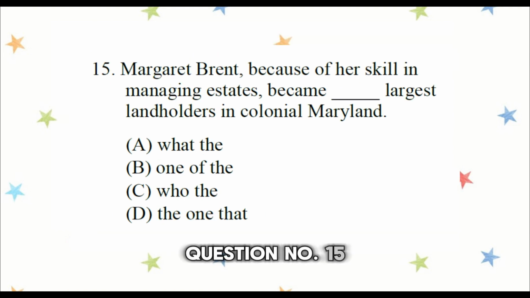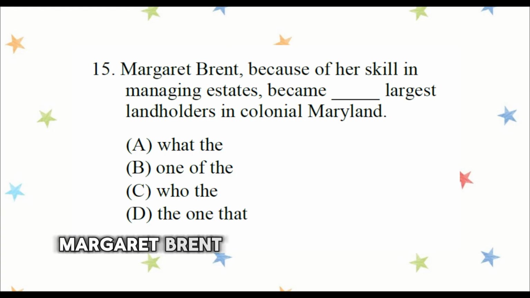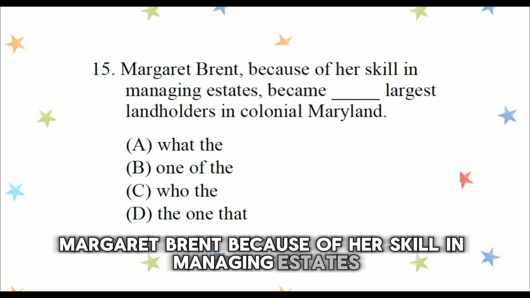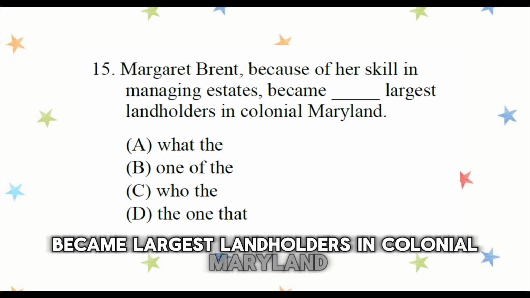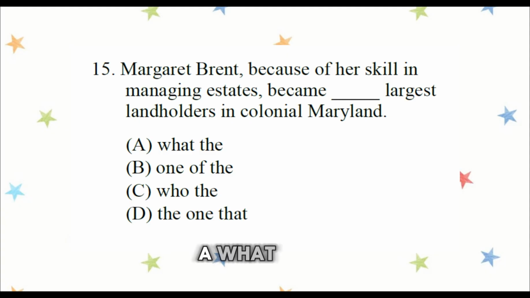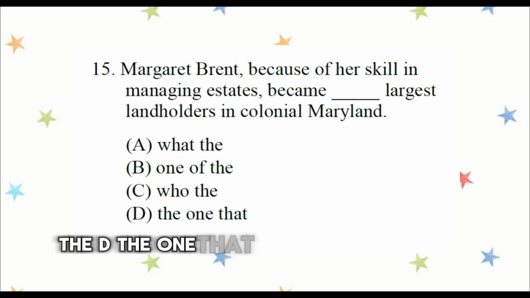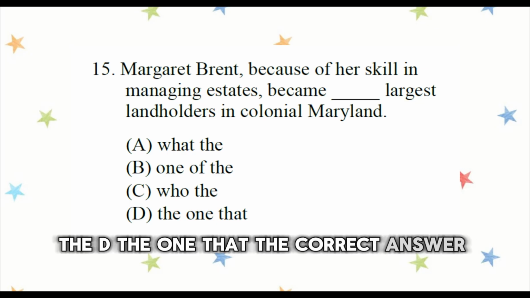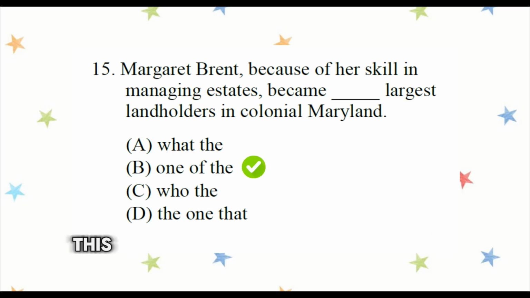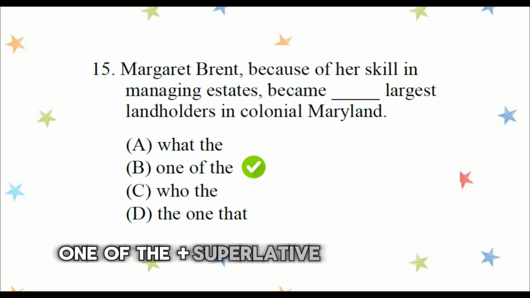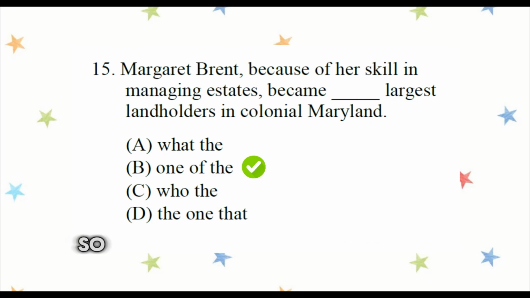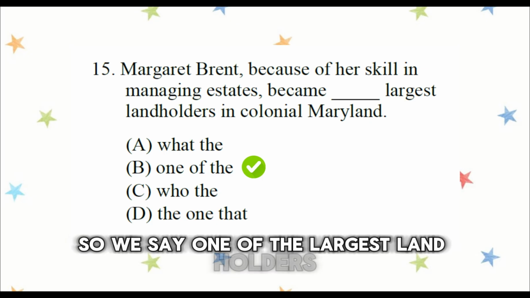Question number 15. Margaret Brand, because of her skill in managing estates, became ___ largest landholders in colonial Maryland. A. What the. B. One of the. C. Who the. D. The one that. The correct answer is B, one of the. This follows a very common TOEFL pattern: one of the plus superlative plus plural noun. So we say one of the largest landholders.